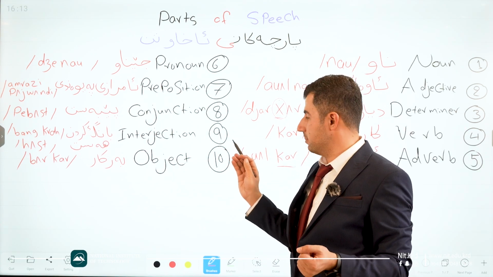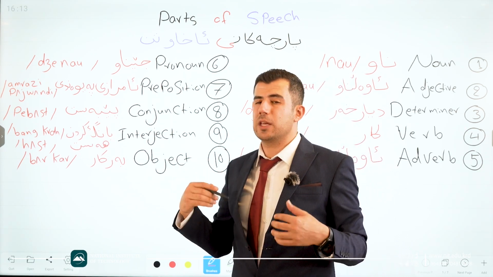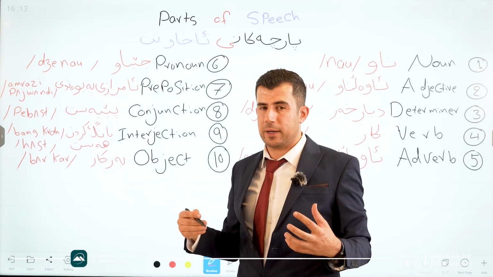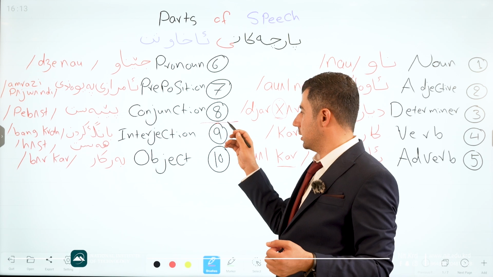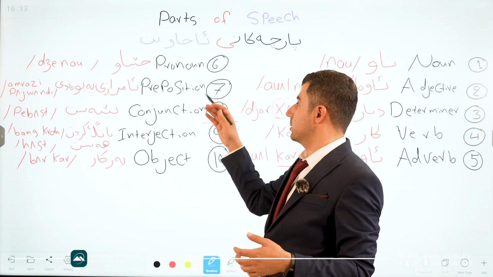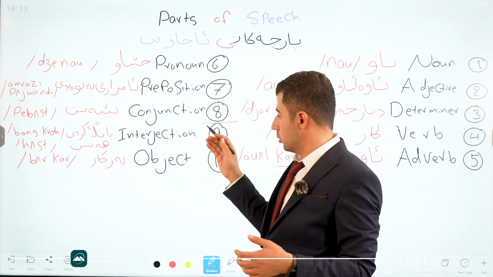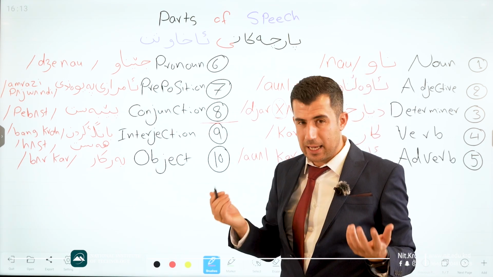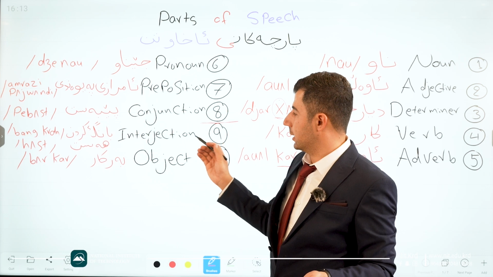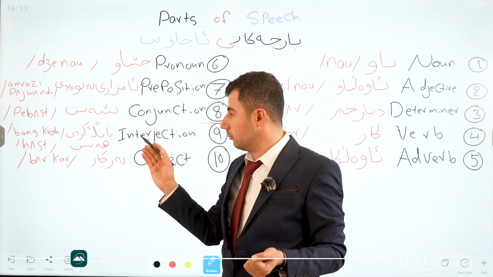Good. Number 9 and number 10, we use it also in Kurdish language. For that reason I mention it, because till here they say that that is the parts of speech. Also we use this one as a kind of parçakani akhawten. Okay, interjection.